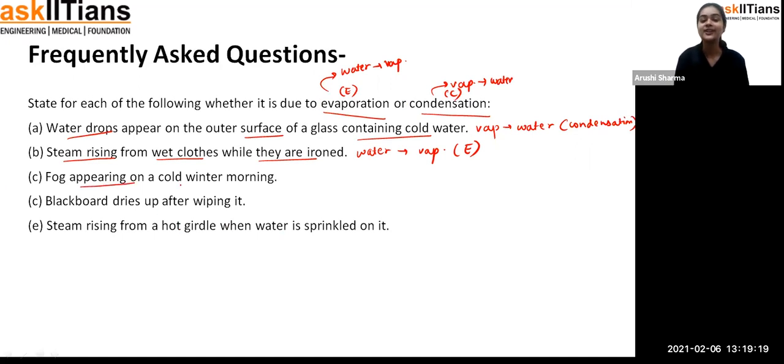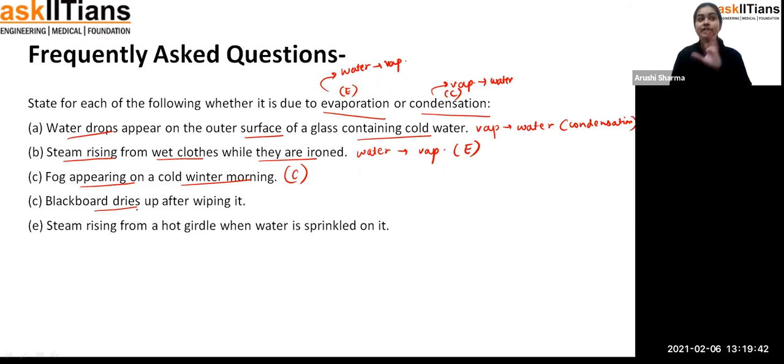Fog appearing on a cold winter morning. Have you ever noticed that in the winter morning there is fog? Why is it there? Because, student, in the winter morning the temperature is very low. So the water vapor present in the atmosphere condenses into droplets, and that's how the fog forms. So what process is going on? Condensation.